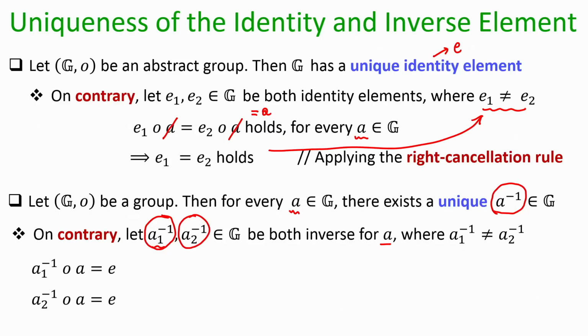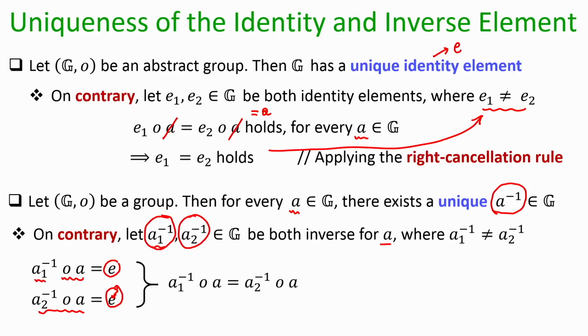Now, the property of the inverse element is that if I perform the group operation on the inverse and the element, I should get the identity element. So, the result of A1 inverse operation A will be the identity element and the result of A2 inverse operation A will also be the identity element.